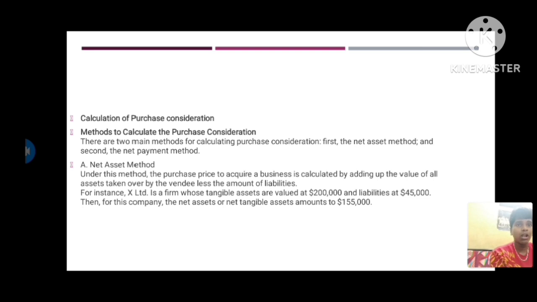Next, how to calculate purchase consideration. There are mainly two methods: the net asset method and the net payment method. Under the net asset method, the purchase price of the acquired business is calculated by adding the value of assets taken over by the vendee, less the amount of liabilities. For example, if a firm holds tangible assets of 2 lakhs and liabilities of 45,000, then the net tangible asset is 1,55,000, that is, tangible assets minus liabilities.